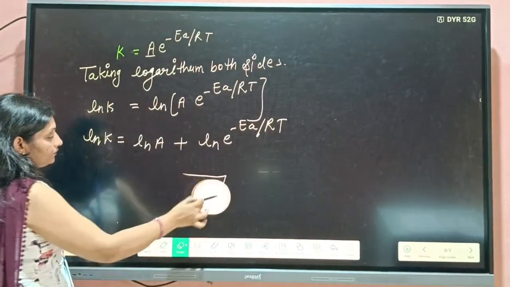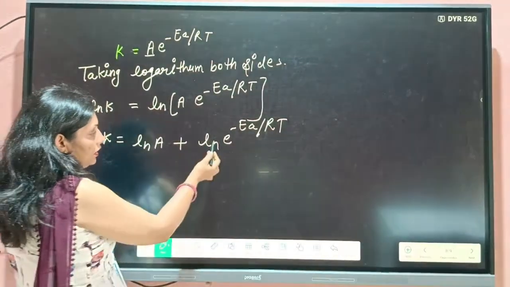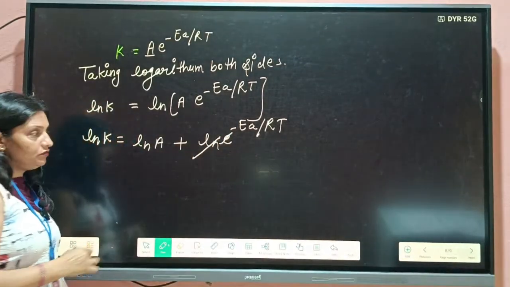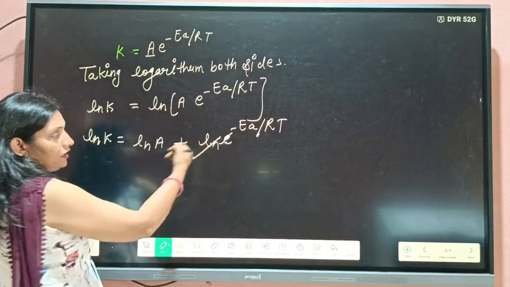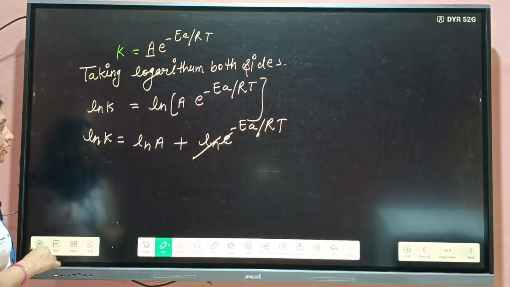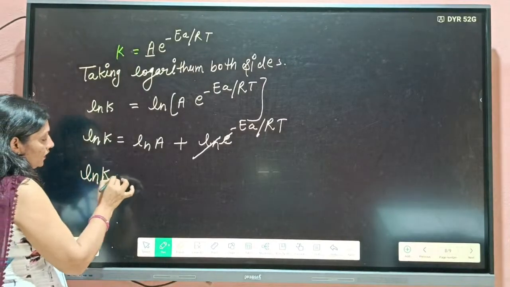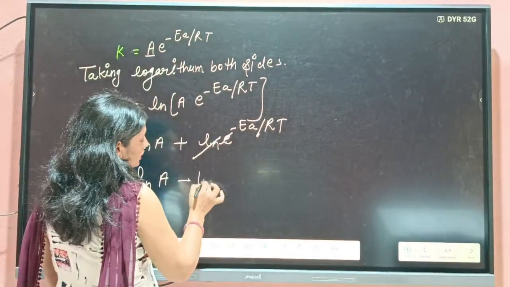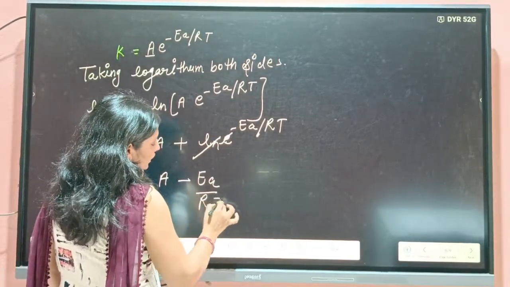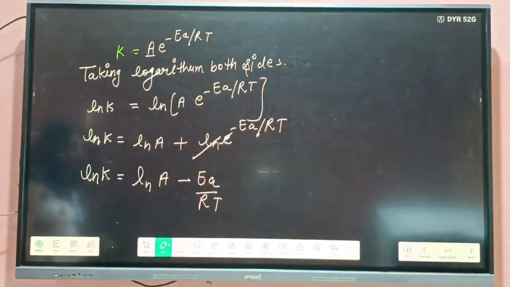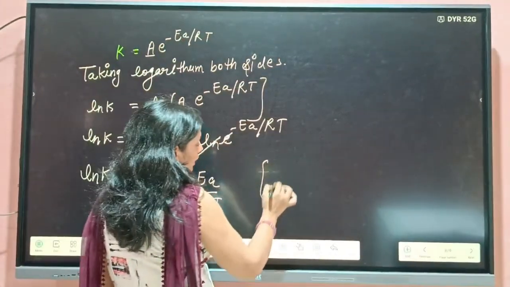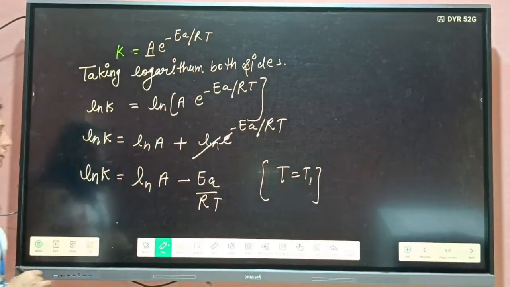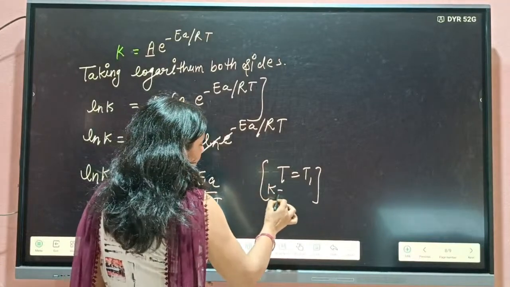Then students, log and exponential cancel each other because it is anti-log. Logarithm and anti-logarithm will cancel each other. So ln K is equal to ln A minus EA by RT. If temperature is T1, then K will be K1.